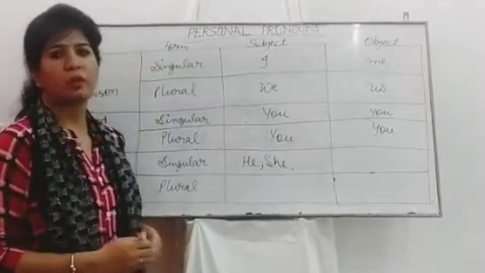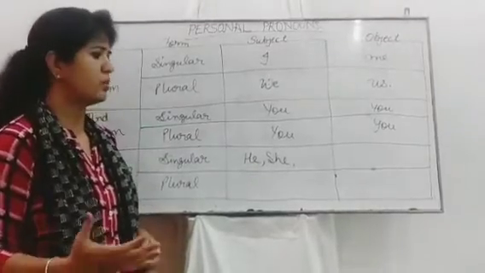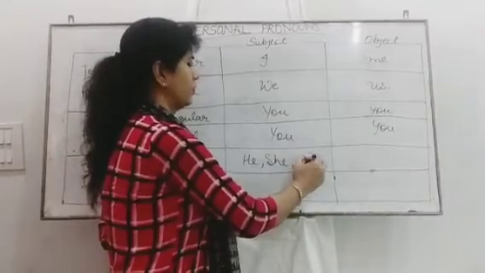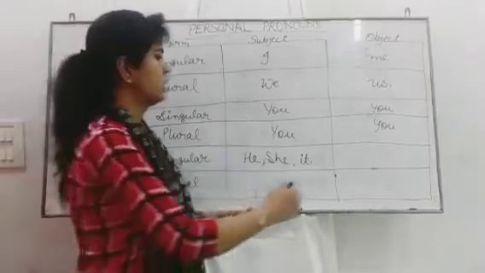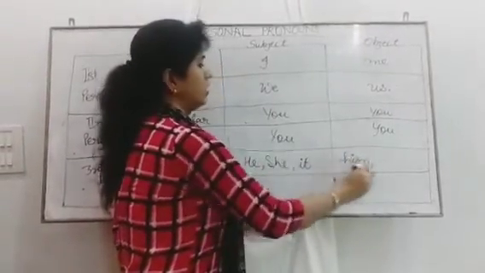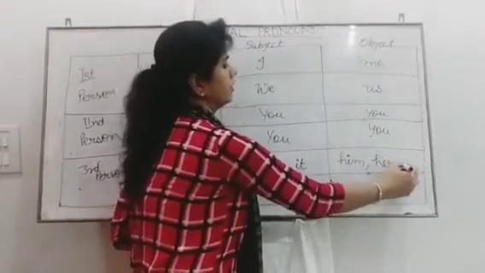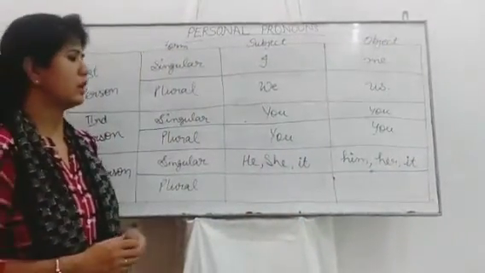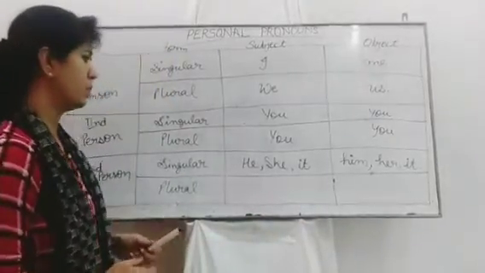And if I am talking about any animal or non-living thing, any chair, bike, then I would use it. Alright? And for object, I would use him for he, her for she, and it for it. These are the objects of he, she, and it respectively.